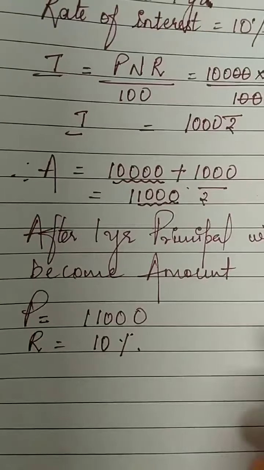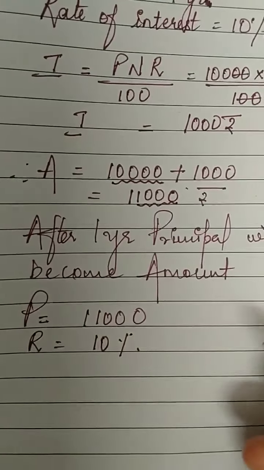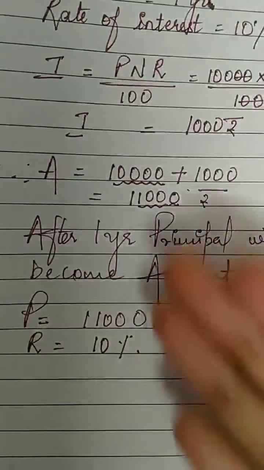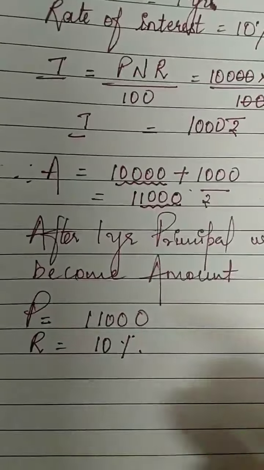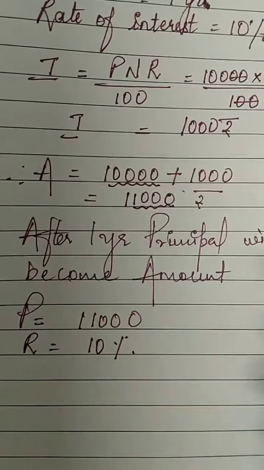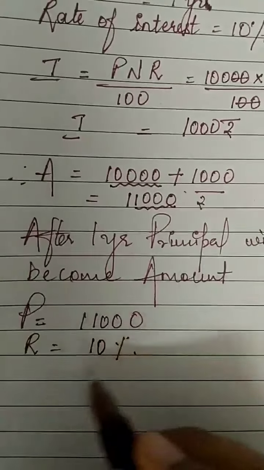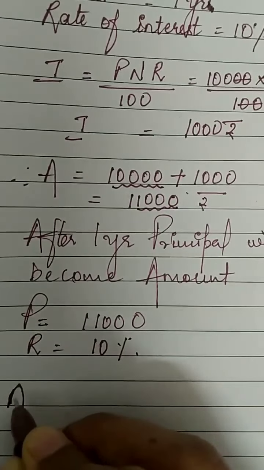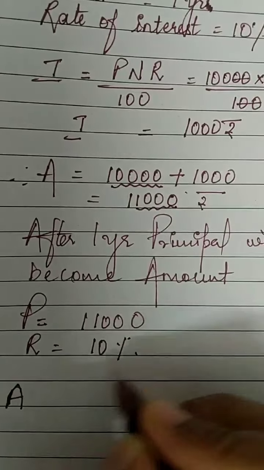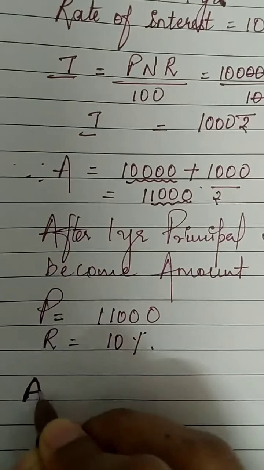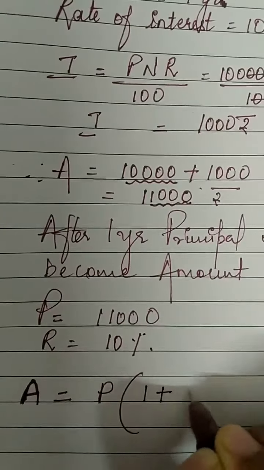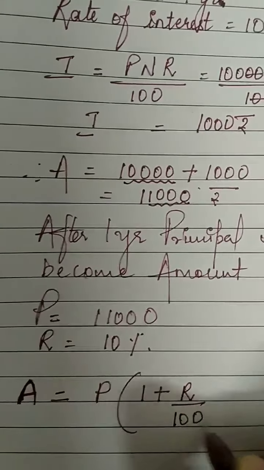To make the calculation easy, we have a direct formula for compound interest. So there is no need to calculate for every year. It is a very tedious and time consuming process. So for an easier method, we have a formula. Just remember this formula for compound interest. Amount is equal to P bracket 1 plus R upon 100 the whole raised to N.